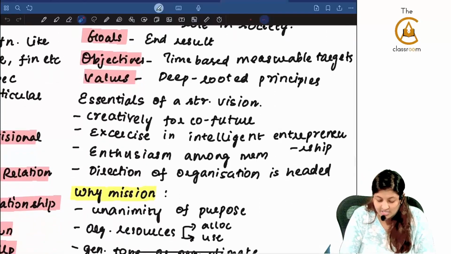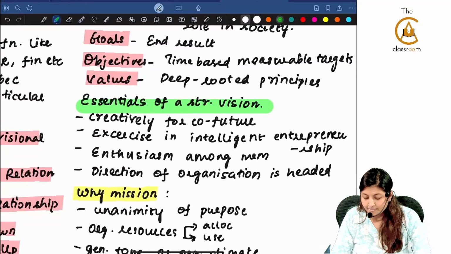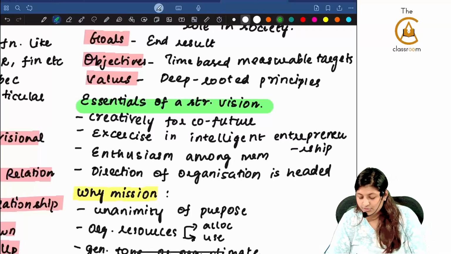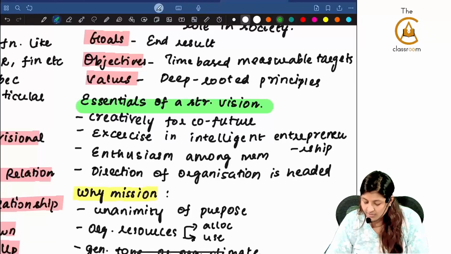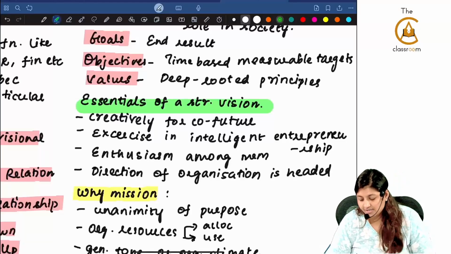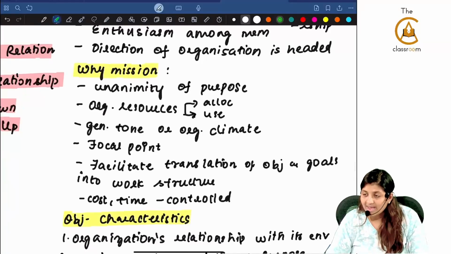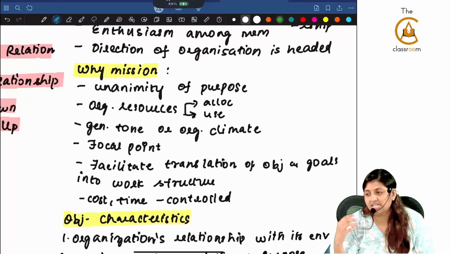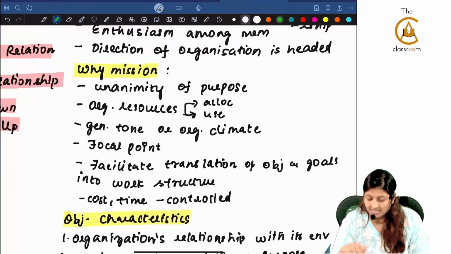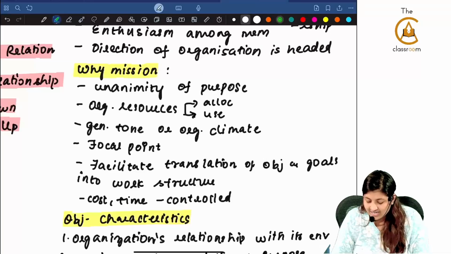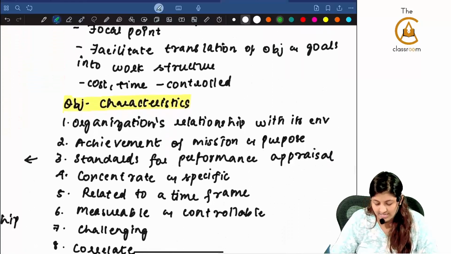What is essentials of a strategic vision? The vision has to be creatively done, keeping the company's future position. It is an exercise in intelligent entrepreneurship. It creates enthusiasm among the members, and this gives a direction for the organization in which it is headed. Why do you require a mission? Unanimity of purpose, organizational resources, whether they are allocated properly and used properly. This gives the general tone of the organizational climate. This is the focal point. Facilitate translation of objectives and goals into a proper work structure, and it controls the cost and time.